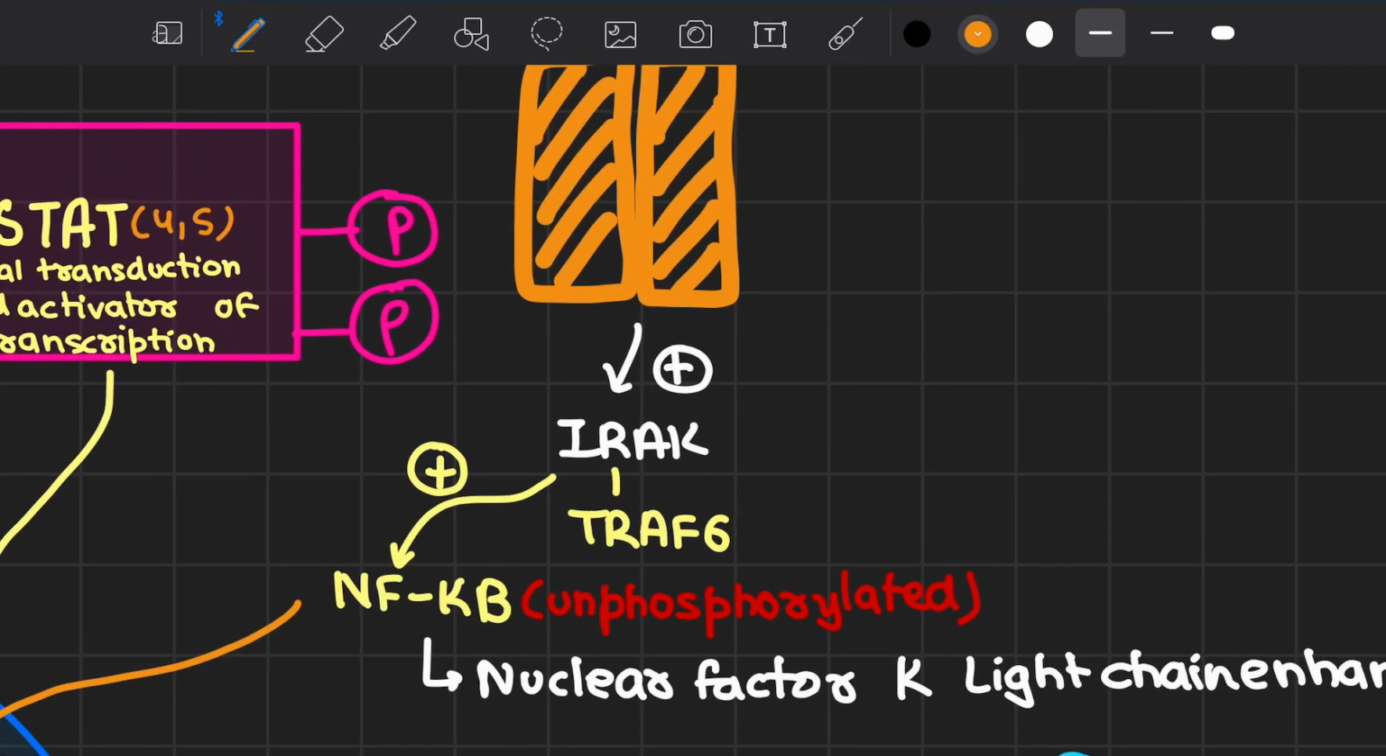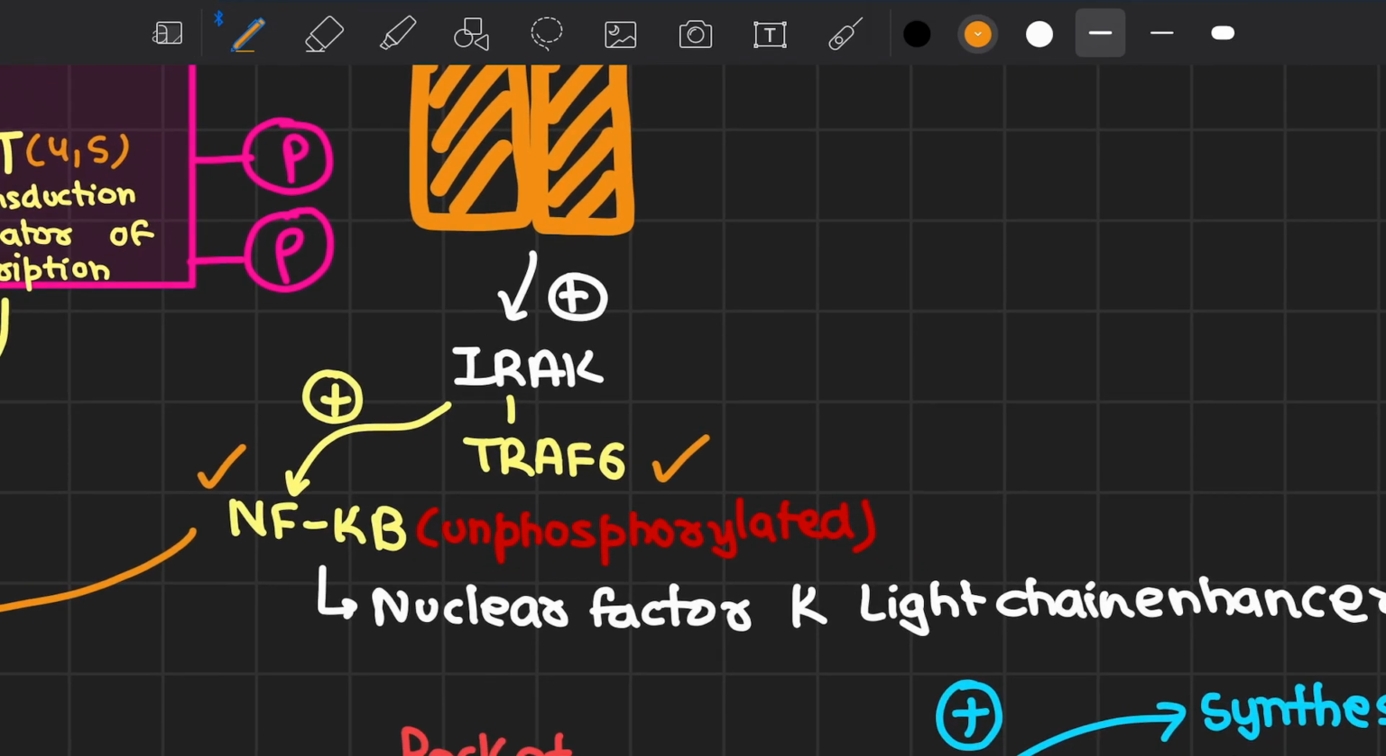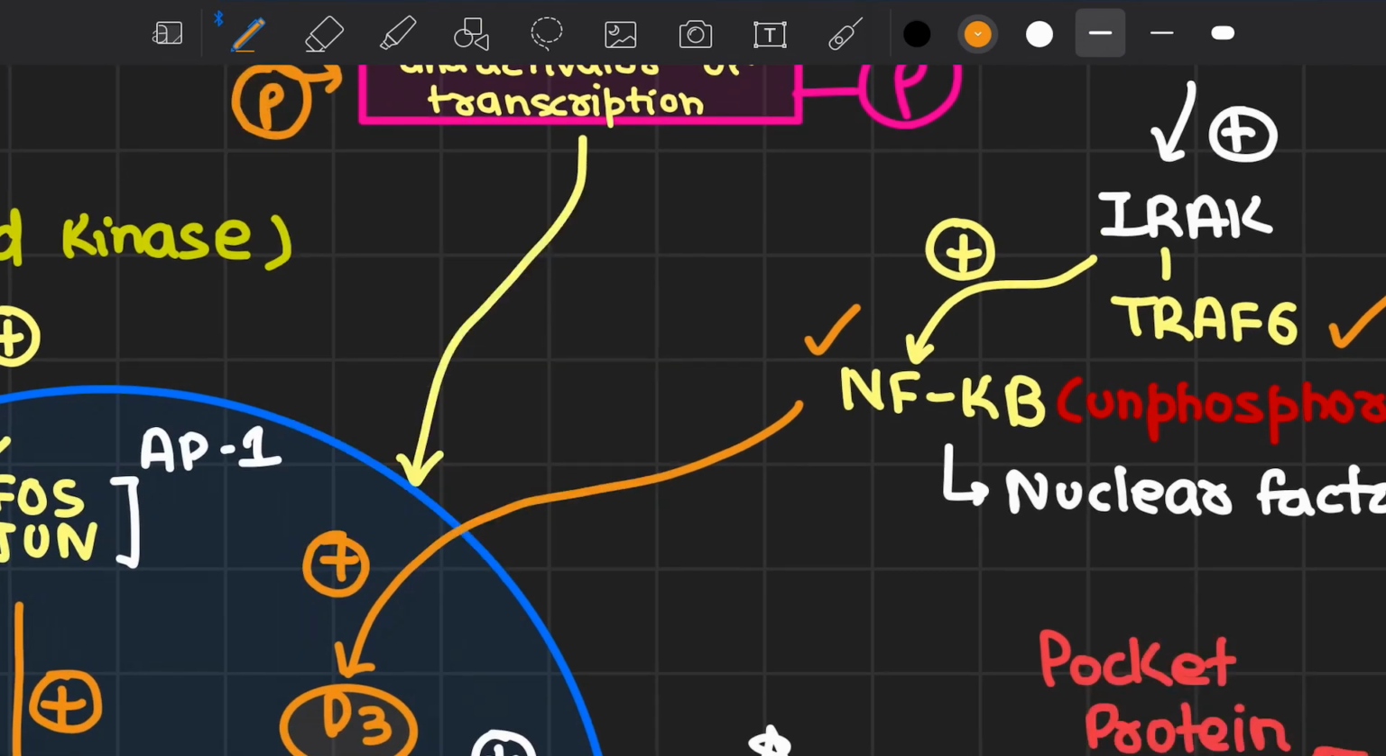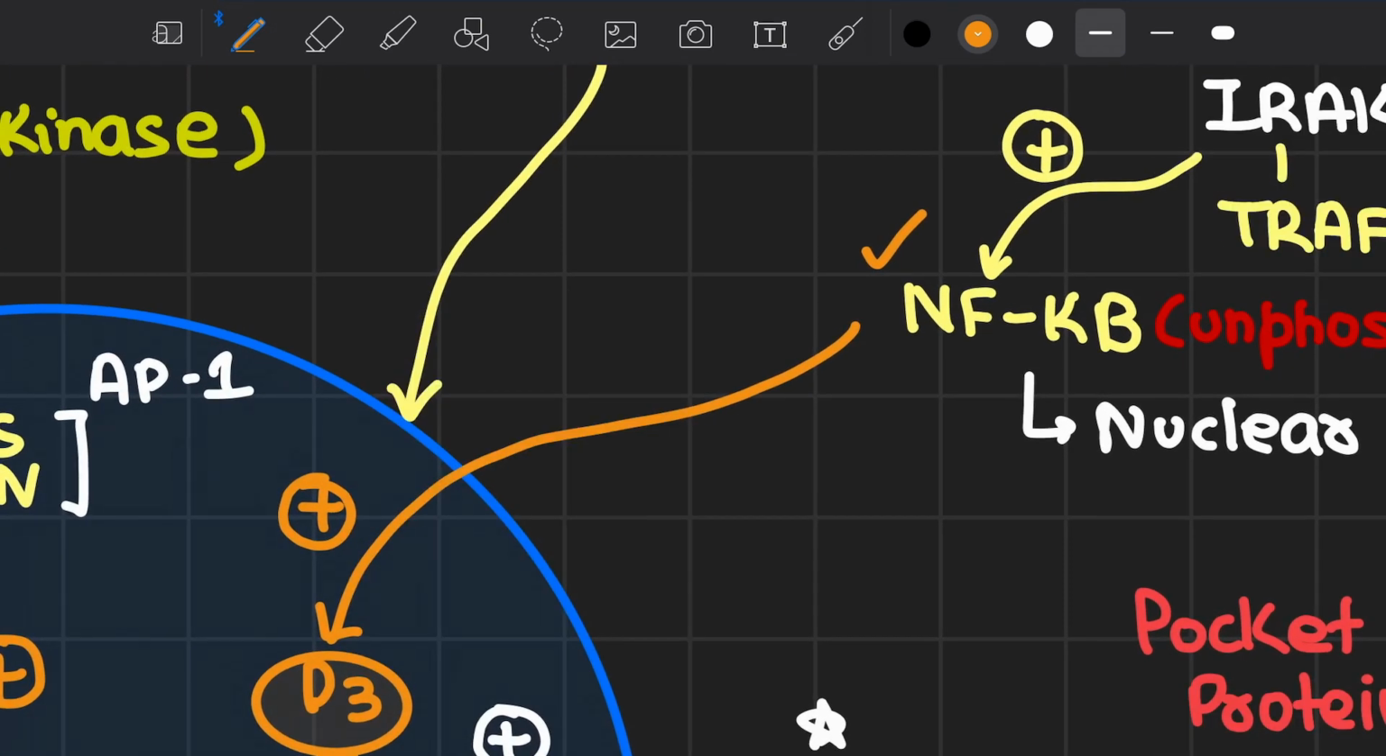Another example which I like to discuss would be interleukin receptors, which are usually associated with TRAF6, that is TNF receptor associated factor 6, which ultimately leads to the promotion of NF-kappa B, that is nuclear factor kappa light chain enhancer of activated B cells. This NF-kappa B goes inside the nucleus and will lead to the upregulation of cyclin D3.